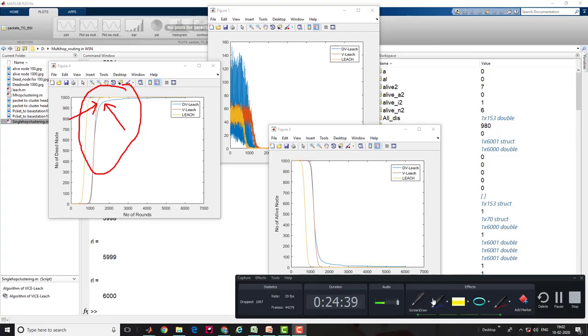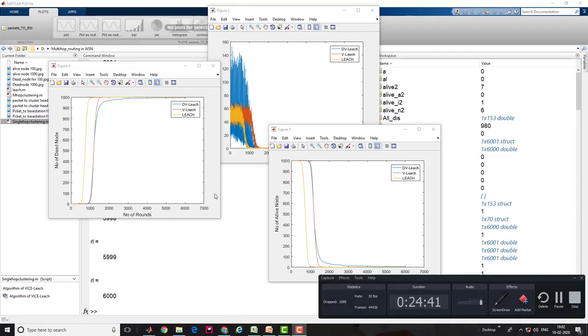So this is how the routing protocols behave in different conditions and different environments, and how scalable they are. Though the performance is still better, it is not that much better, guys. And at the beginning the performance is almost the same.